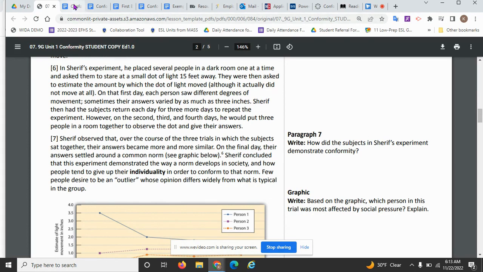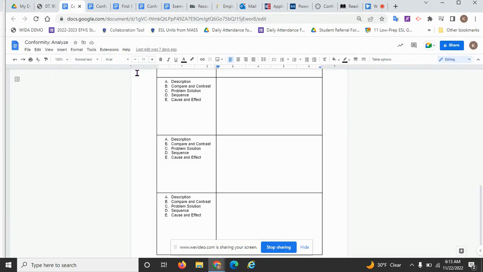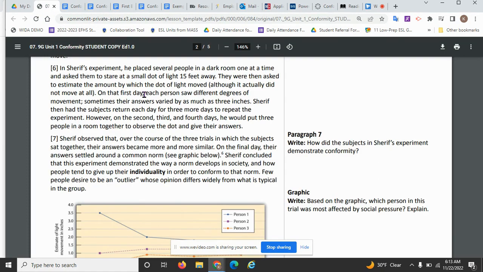So go back, fill in the sequence of how Sharif did his experiment. Pause the video if you need to in order to fill in your graphic organizer for chronological order and sequence for paragraph 6.